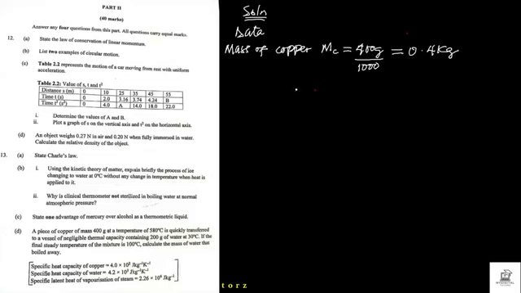And the initial temperature of copper is 580 degrees Celsius. You can see it's very high, right? Above 100 degrees Celsius.